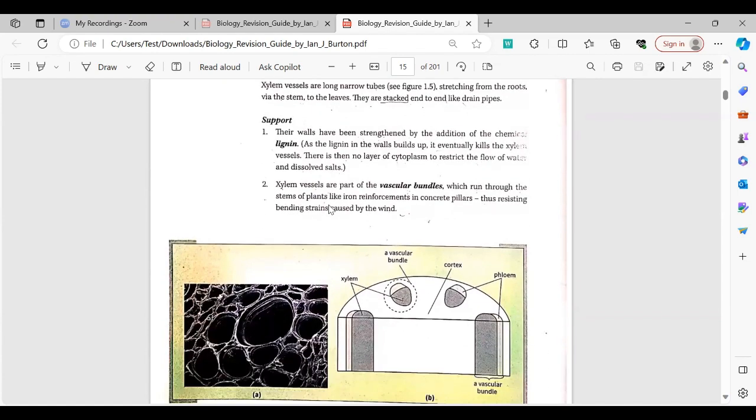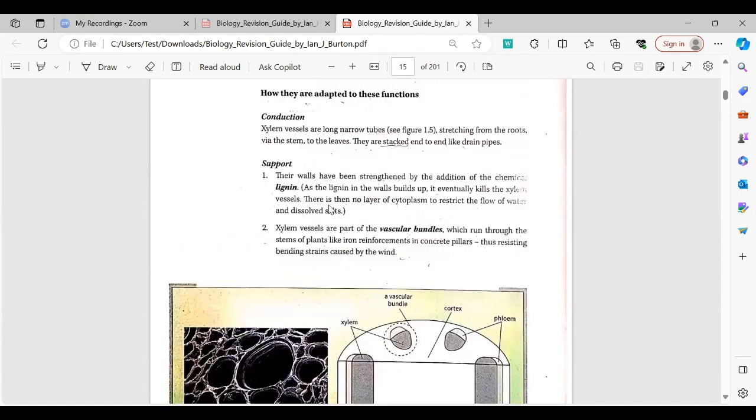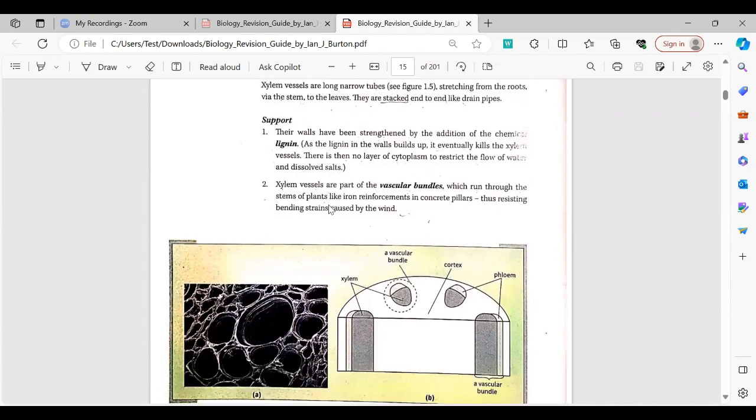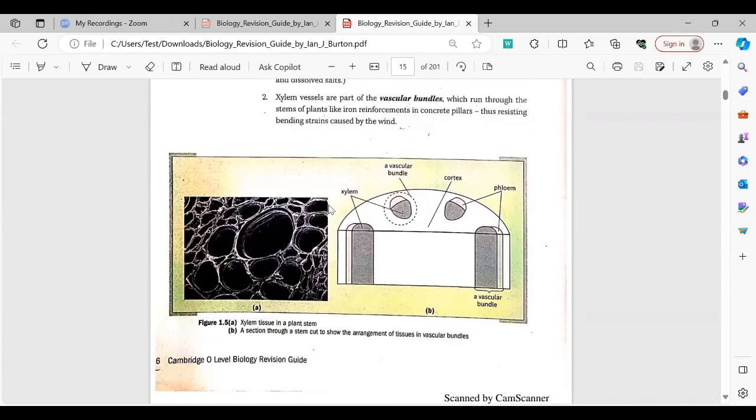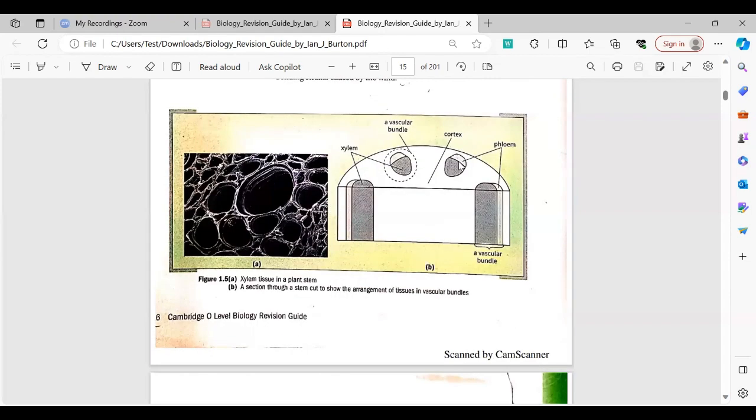In our videos, we will talk about the important concepts more, so I'll just briefly cover this part. These are cut sections of plant cells. You need to know that these are xylem vessels. In many past papers, similar questions have been asked in which the xylem has been covered in green and the phloem has been covered in white.